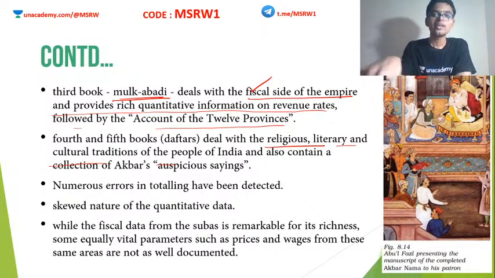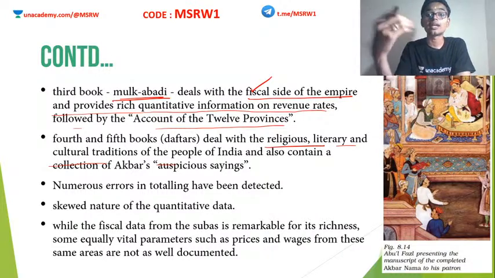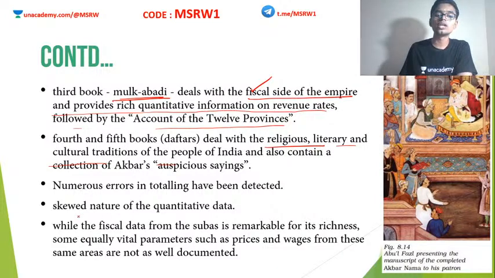Clear? But when historians studied this Ain-i-Akbari, where all the data are very well tabulated, they found that there were many numerical errors. The people who might have assisted Abul Fazl to write this have committed lots and lots of arithmetic errors. We found some addition errors, subtraction errors, etc. But even then, this book is of very high quality because the data has been collected very well to prepare this book. But one fundamental flaw in the collection of data was that the sample taken was not that good. It is very skewed in nature.